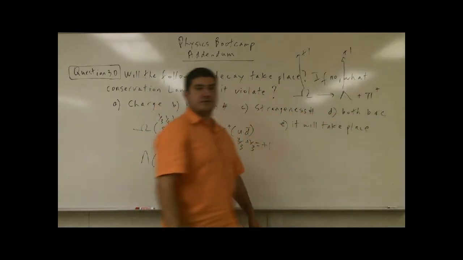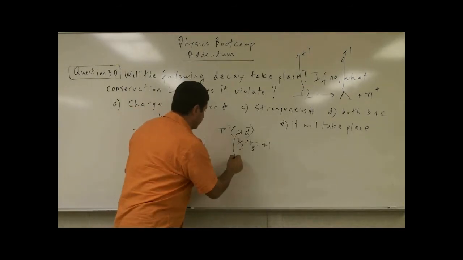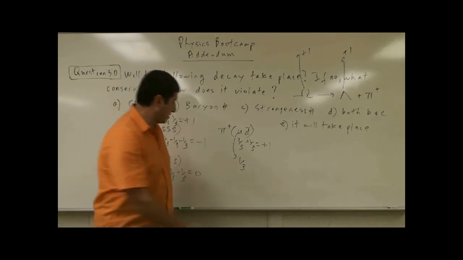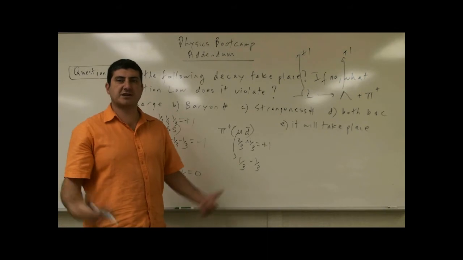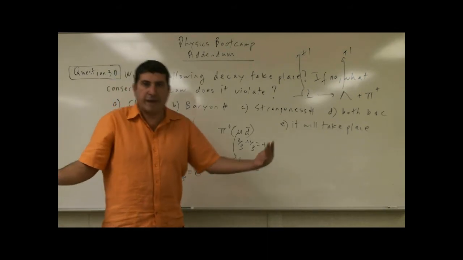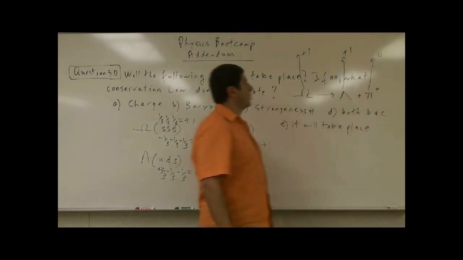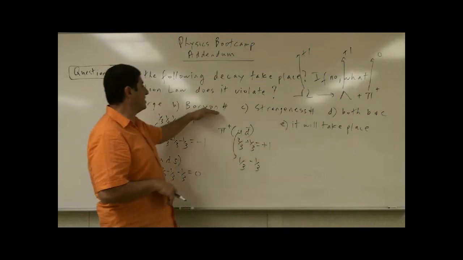Is this a baryon? No, that is a meson, right? Baryon number of this one, 1/3. Baryon number of an anti-quark is negative 1/3. What's the baryon number? 0. Why? It's not a baryon, right? So this is baryon number 0. So far, is it allowed? 1 equals 1? Yes, baryon number is conserved.